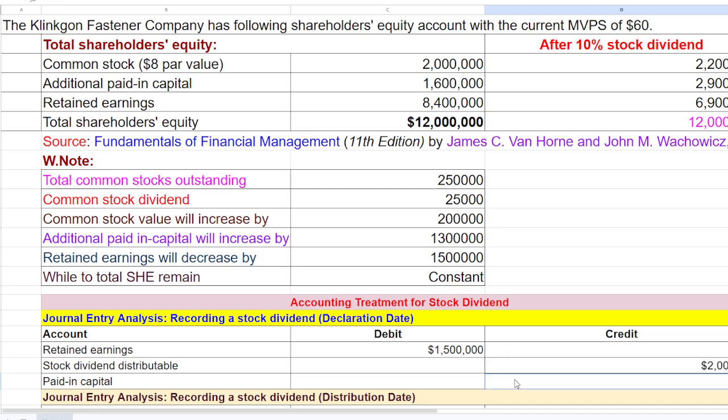While additional paid-in capital is 13 lakh. As per the double entry system, debit must equal credit, so we see that yes, it is 15 lakh on both sides. This is the journal entry recording a stock dividend of 10% at the time of declaration.